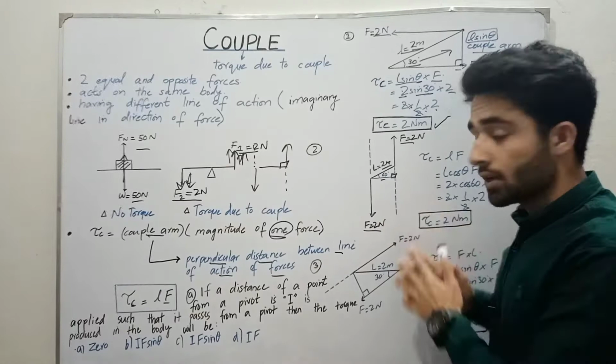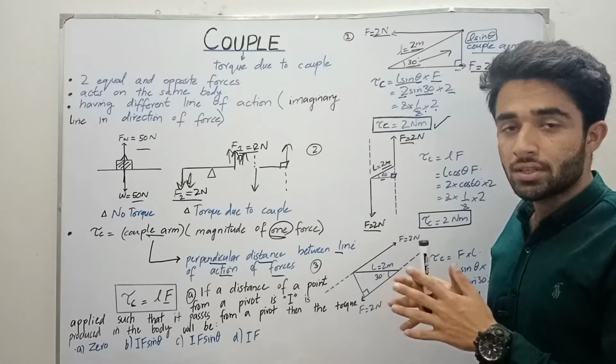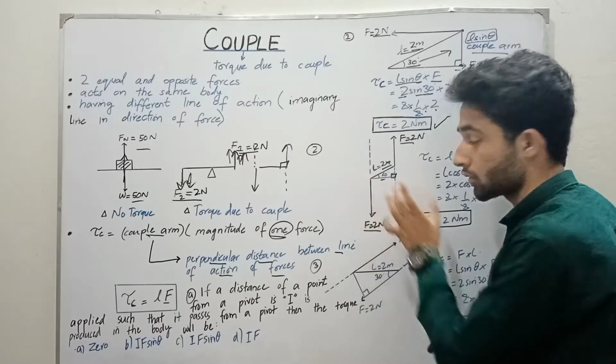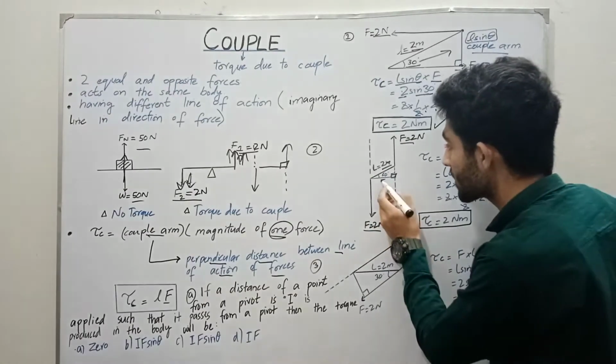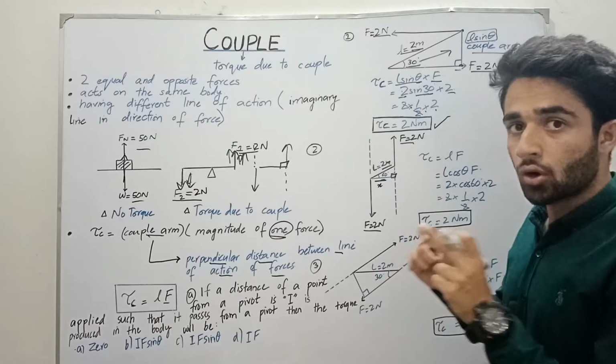In this case, the component of the couple arm that is perpendicular to the line of action of the forces is the x component. In trigonometric terms, it is cos theta.